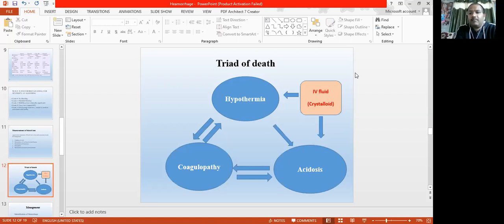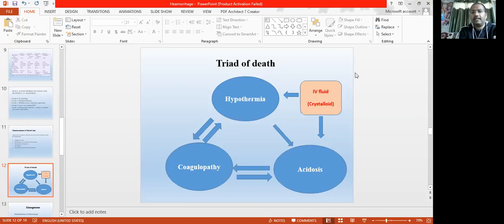If the blood supply is less, then it becomes cold. So that comes to hypothermia, and hypothermia aggravates the acidosis process. Acidosis and hypothermia again disturb the coagulation process, so it causes coagulopathy. So again the patient goes into acidosis. So this is the cycle.